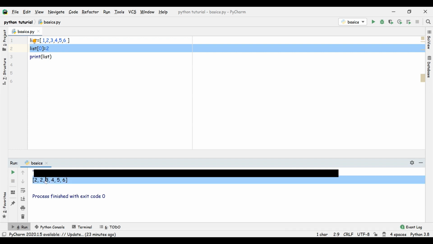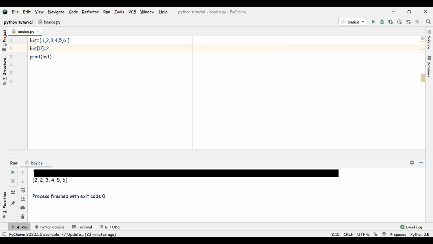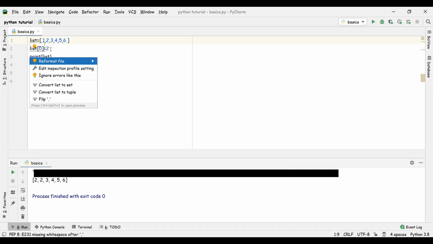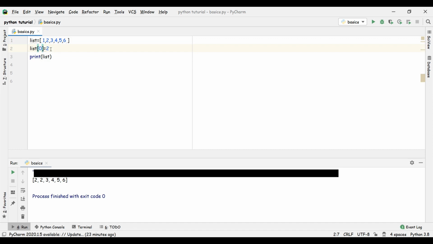For example, again let's update index number 3, where we have 4. Here is 4, but we want it to be 2. So let's see: 1 2 3 2. Instead of 4 we are seeing 2. As I have cleared the meaning of mutable and immutable, you can see clearly that list is mutable, that it can be changed even after declaring.